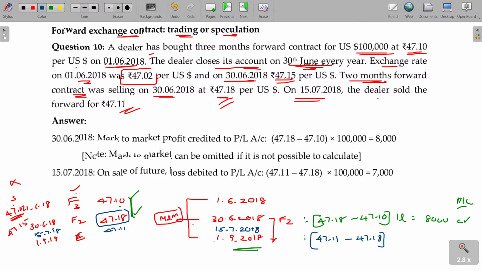Your expectation is 47.18 on the year end, but now the sale value is lesser. For the 1 lakh, you lose how much? 7,000. This is debited to the P&L account. Hope you will now be able to understand the forward exchange contract in case of trading and speculation. Two rates are going to be considered.